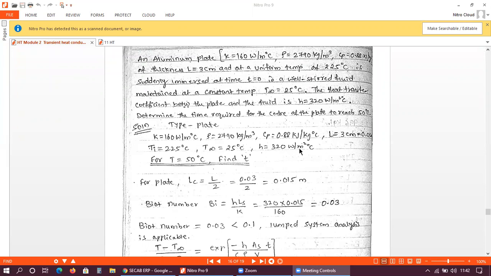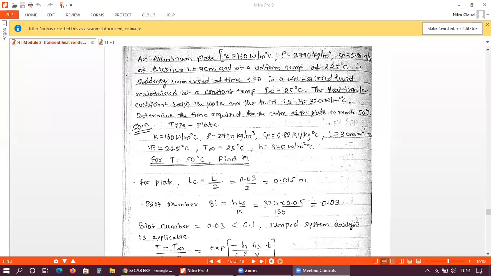So, these are the given data for this problem. So here what has been asked? When the temperature is 50 degrees Celsius, right? What is required? Determine the time required for the center of the plate to reach 50 degrees Celsius. So यहाँ पे capital T का value दिया है. So when the temperature will reach 50 degrees Celsius, right?